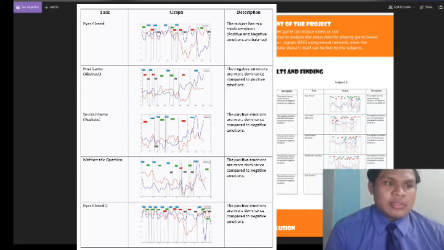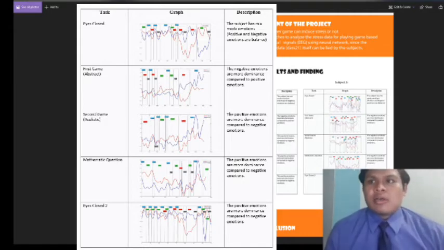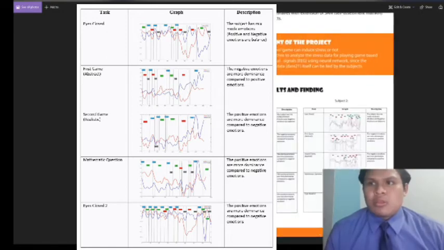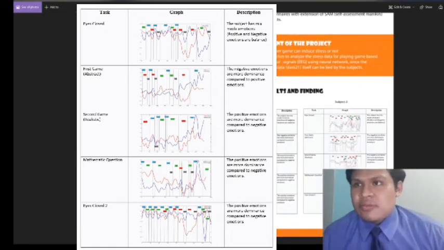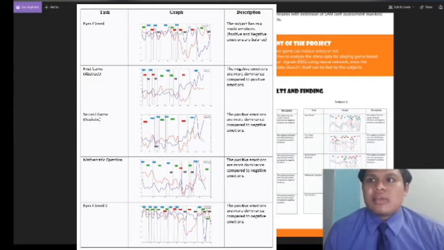From that we know that the subject is more towards negative emotion and more stress. So as you can see from the graph for the first subject, task 1, eyes closed, there is a blue and red graph. The red shows the valence, and the blue is arousal.